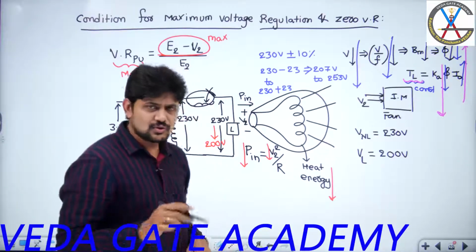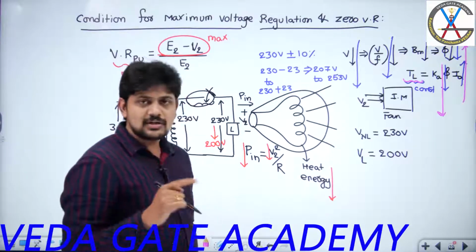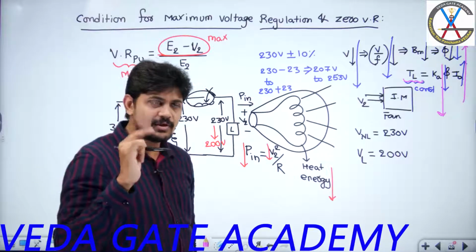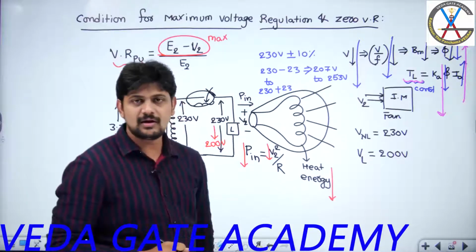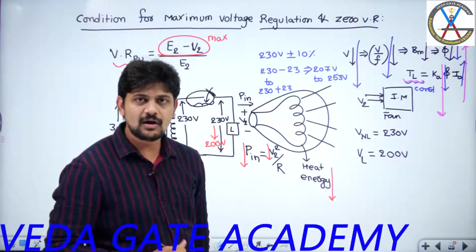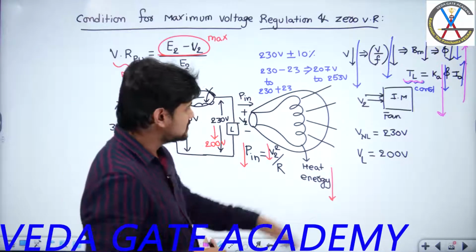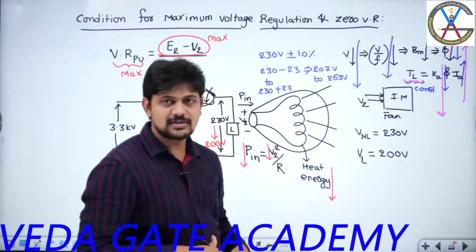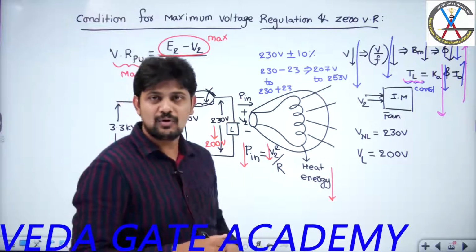Are you following? The point you need to understand here is that you must be very clear about the voltage profile we are maintaining across the secondary terminals of the distribution transformer, because the performance of all these appliances is purely decided based on the voltage profile.